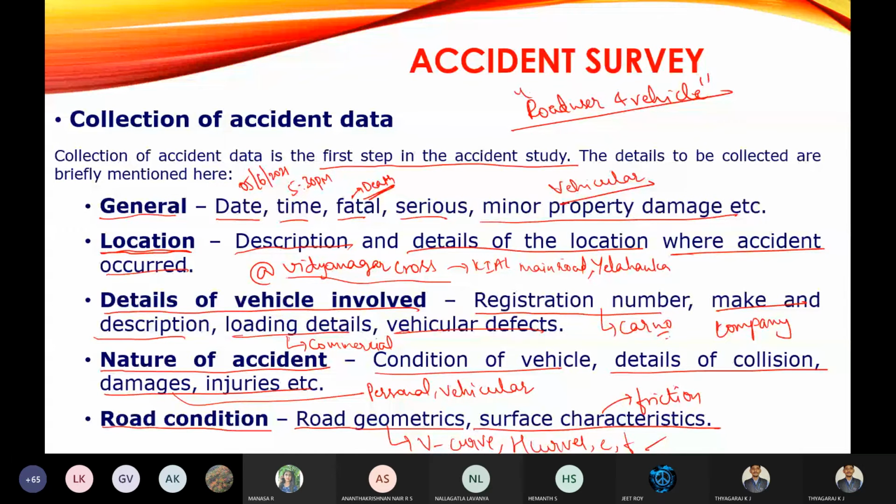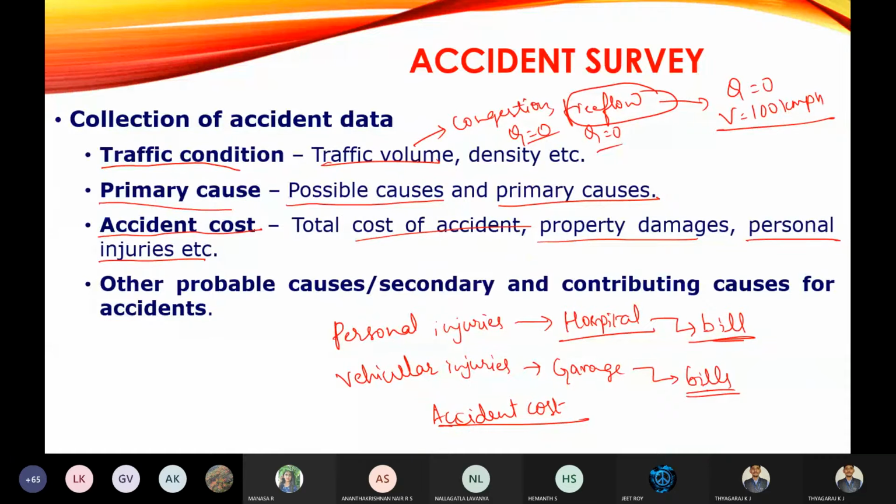These are all the data you are going to collect: general location, details of the vehicle, nature of accident, road condition, traffic condition, primary cause, accident cost, and other probable causes, secondary and contributing causes for accidents, you are going to consider. The accident cost we are going to discuss again in the fourth module, so nothing to worry about it here. Simply remember that the cost incurred in the accident study is what we call accident cost. It involves the property damages and the personal injury cost.